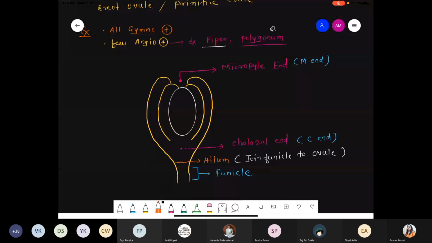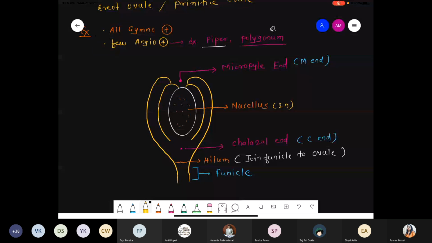Now at the ovule, at the center, यहाँ पे, there is the presence of some nutritive tissue. These are called the nucellus. हम इसको आगे डिटेल में देखेंगे. There are cells called the nucellus, and the ploidy level of the nucellus is diploid in structure.